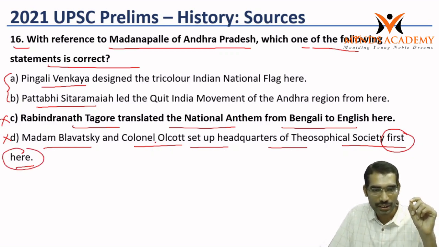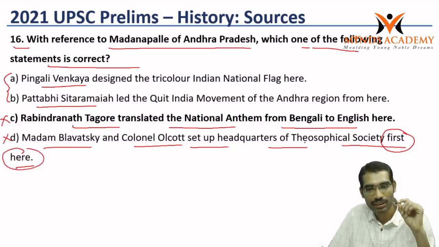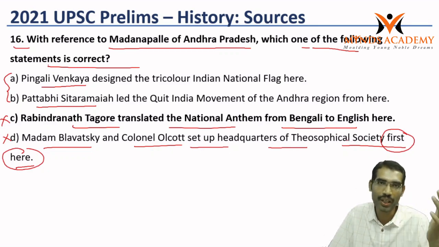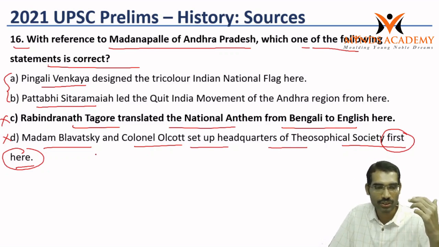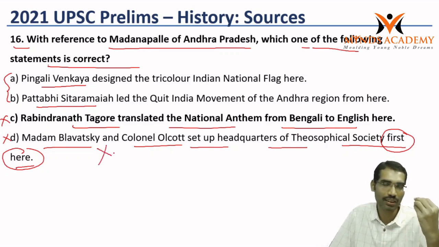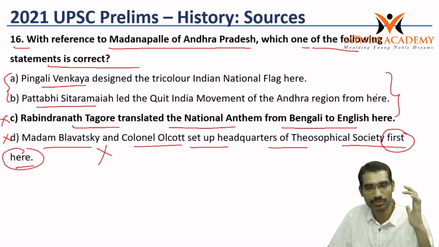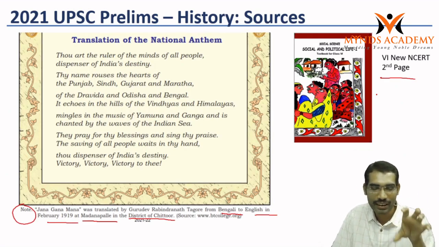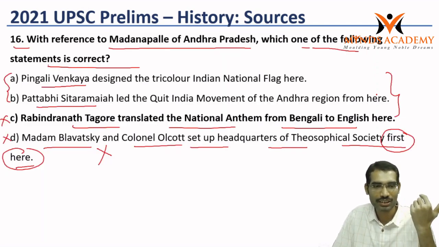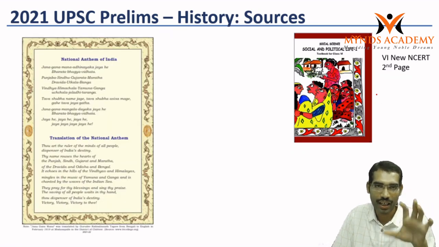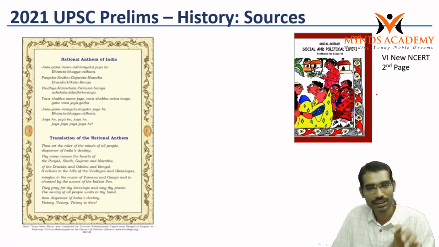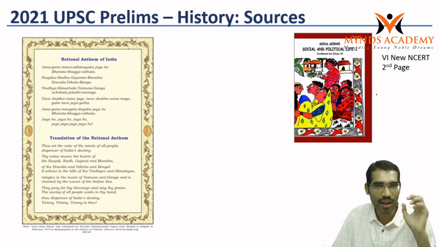Madame Blavatsky and Colonel Olcott set up the headquarters of the Theosophical Society first in New York. So not in India, New York. It is saying first here. So at least some students might have made this a wrong choice, and it becomes difficult even to guess. But if we look casually at this particular page, this is one of the easiest questions. I categorize this as difficult only, but still, from basic NCERTs you can see how many questions we can answer in history.